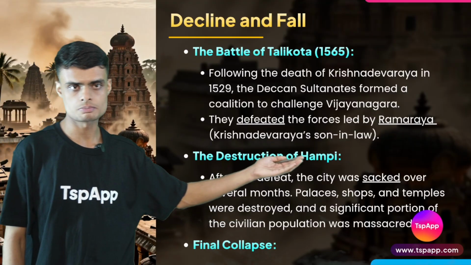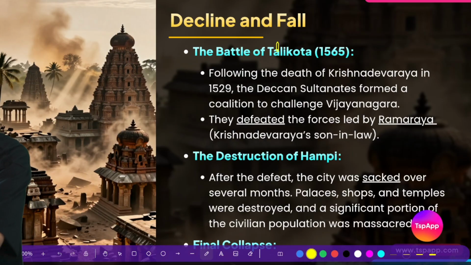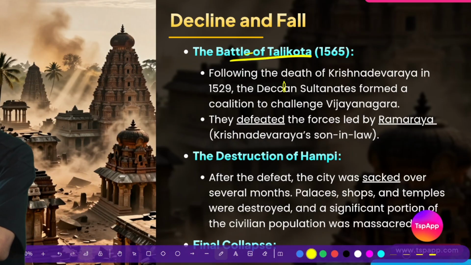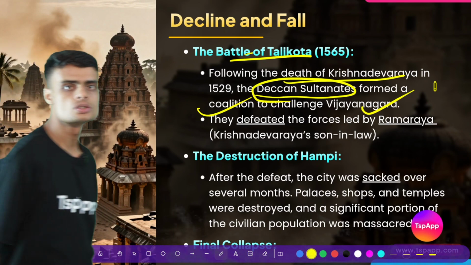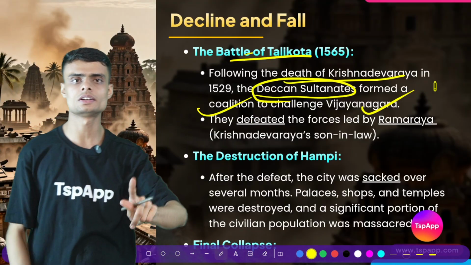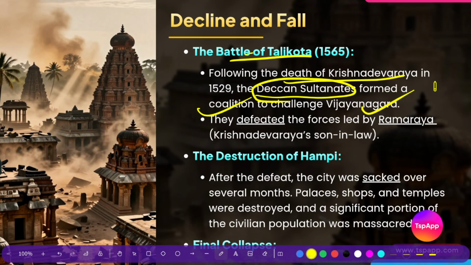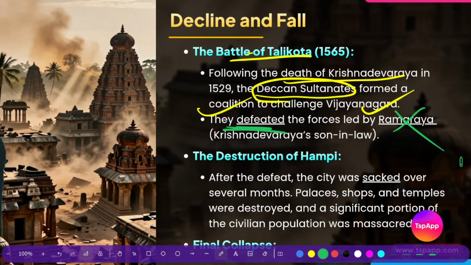They defeated the forces of Ram Raya. There was a battle of Talikot. Talikot was a place where the battle was fought. After the death of Krishna Dev Raya, all the Delhi sultans formed a coalition, a common group to challenge the Vijayanagar Empire. So all the enemies of the Vijayanagar Empire came together to fight against it. You can imagine how difficult it would be in that time period, and they were able to defeat the Vijayanagar Empire. Who was the ruler in that time period? He was Ram Raya.